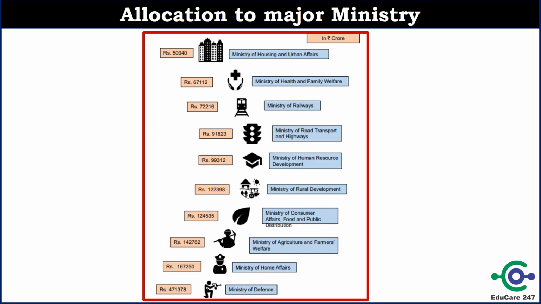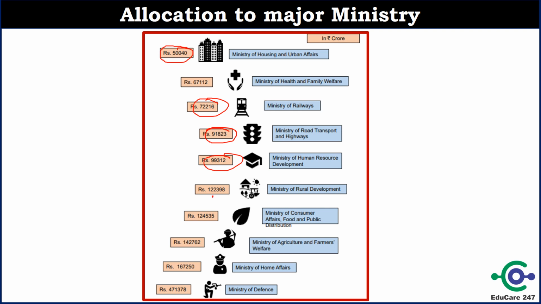Let us see the allocation to different ministries. Ministry of Housing and Urban Affairs has got 50,000 crore. Government has allocated Ministry of Railway approx 72,000 crore. For Ministry of Road Transport and Highways approx 90,000 crore. For Ministry of Human Resource Development 99,000 crore. For Ministry of Rural Development 1.2 lakh crore.